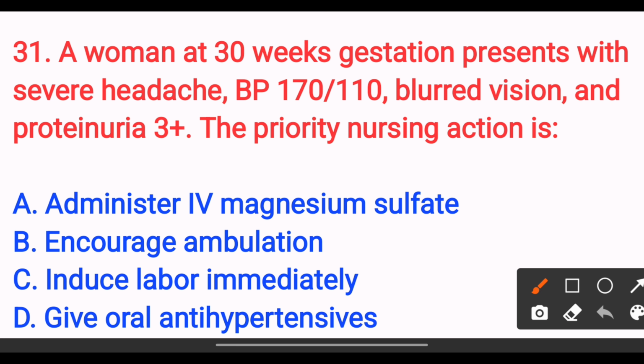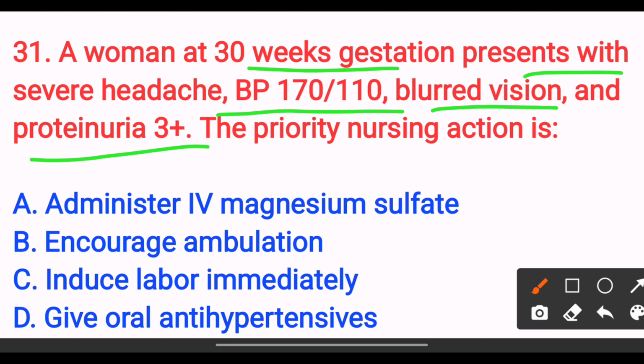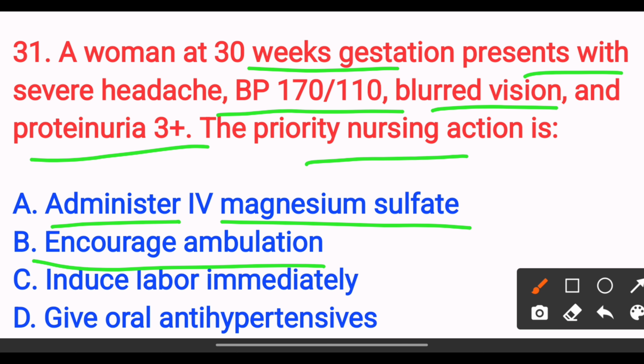a woman at 30 weeks gestation presents with severe headache. BP is 170/110, blurred vision and proteinuria 3+. The priority nursing action is option A, administer IV magnesium sulfate. Option B, encourage ambulation. Option C, induce labor immediately. Option D, give oral antihypertensive.